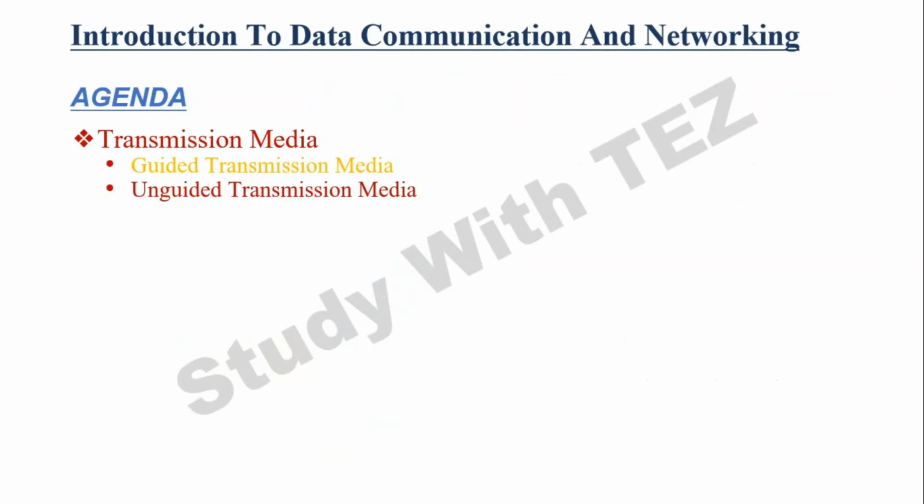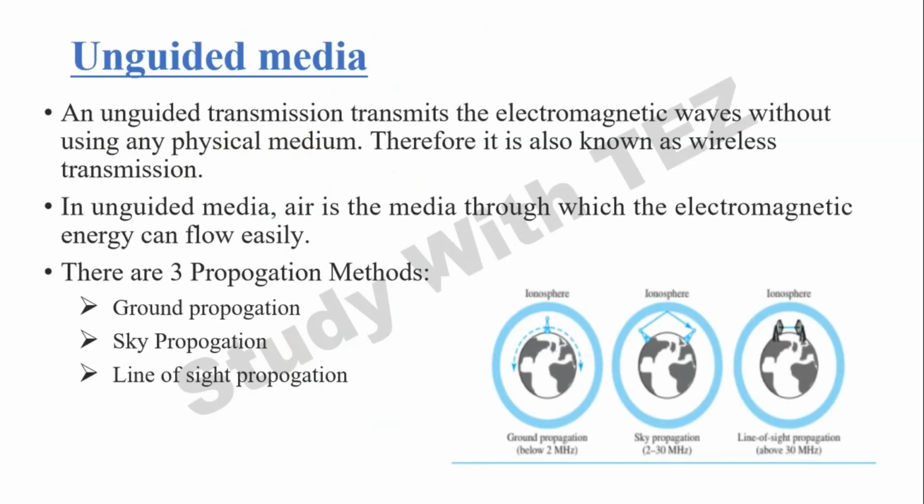Today we shall deal with unguided transmission media. In the previous video, I had explained guided transmission media. So getting into unguided media, this unguided transmission media transmits the electromagnetic waves without using any physical medium. Basically, air is the medium through which this electromagnetic energy can flow easily. Hence, the name wireless transmission.